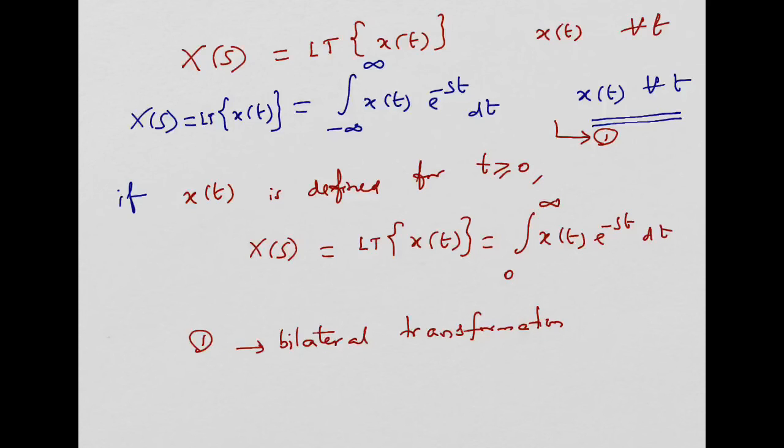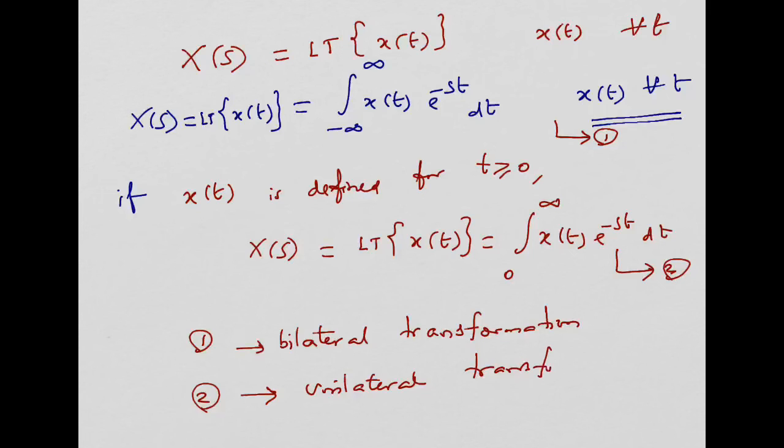Whereas the second equation tells you about unilateral transformation.